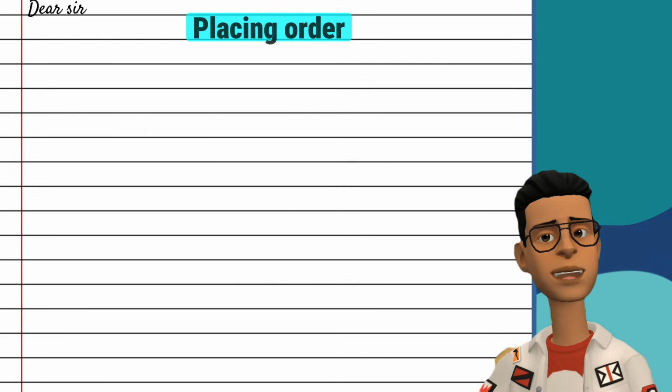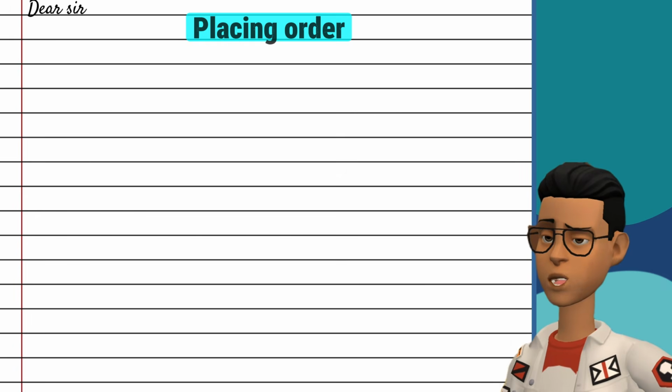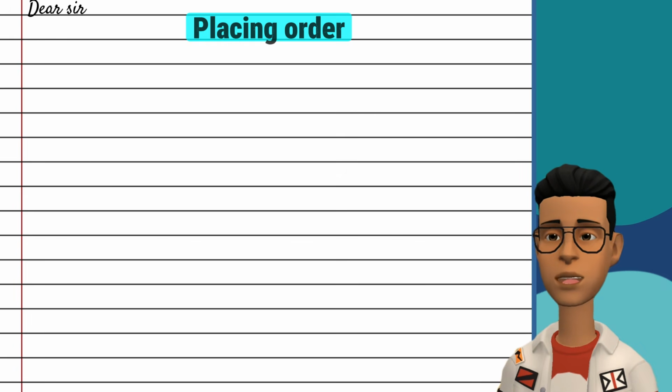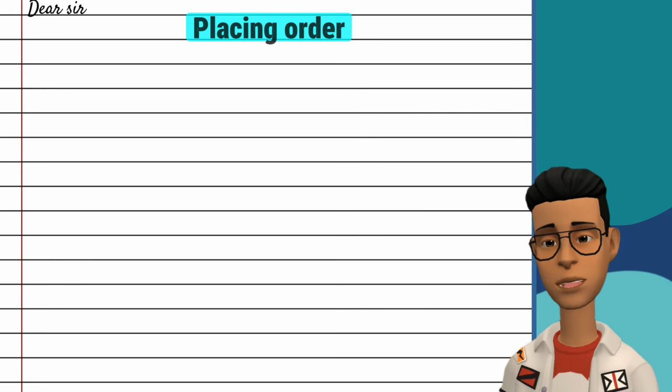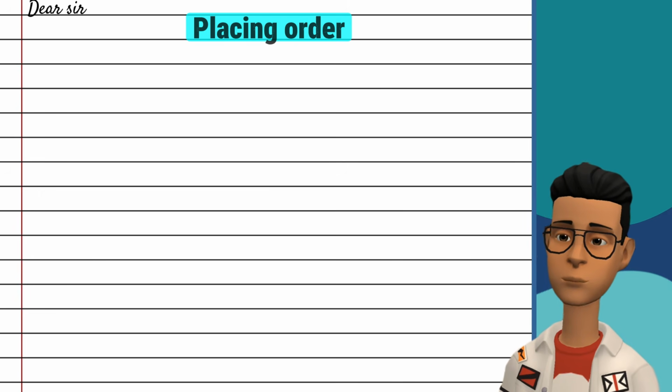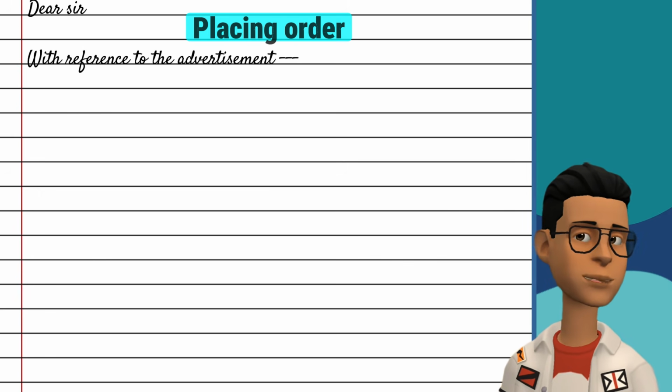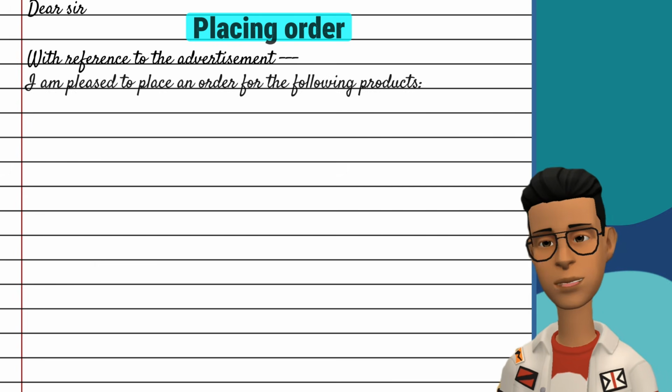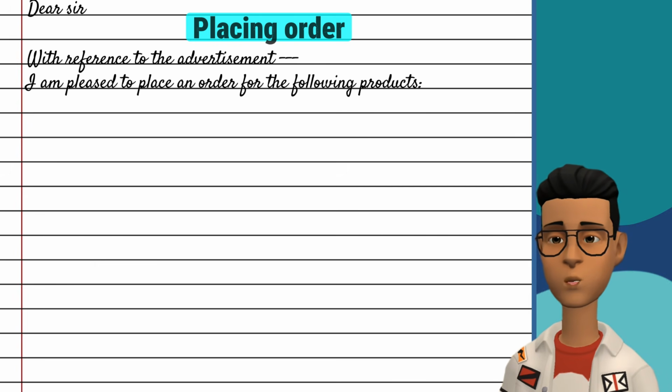Now let's see how we write the body of a letter for placing an order. It is written obviously to place an order. If the question says that you have to order the things that you saw somewhere, in an advertisement, etc., then start the sentence with reference to the advertisement and so on. Then, I am pleased to place an order for the following.